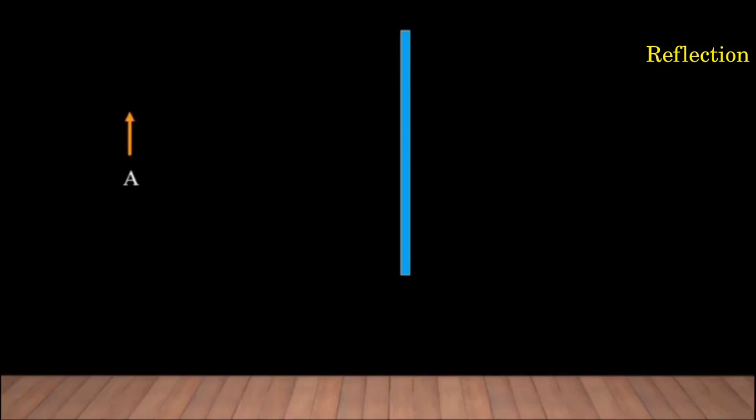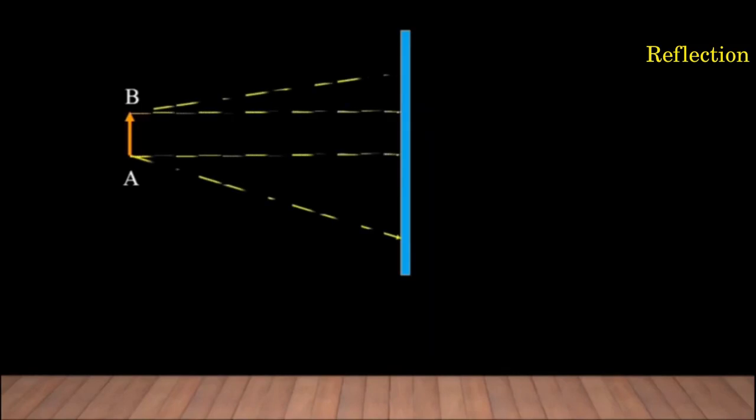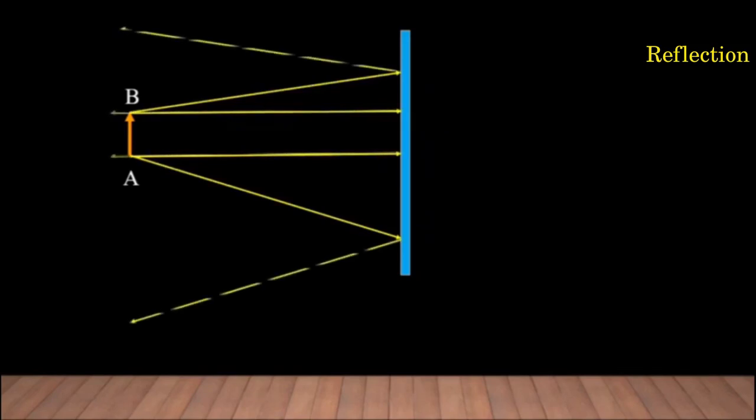So let us consider a plane mirror and an extended object AB. In this, only few rays are considered to avoid confusion. From every point, only two rays are considered. So the rays coming from the object are incident on the plane mirror and they get reflected.